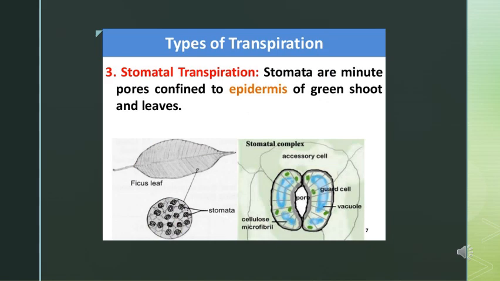Transpiration mainly takes place through the stomata, which are minute pores present in the leaves. The main function of stomata is to allow carbon dioxide to enter into the leaves for photosynthesis. It simultaneously functions to prevent excessive water loss. Loss of water vapor through stomata is known as stomatal transpiration. Maximum amount of transpiration in a plant body occurs through stomata.